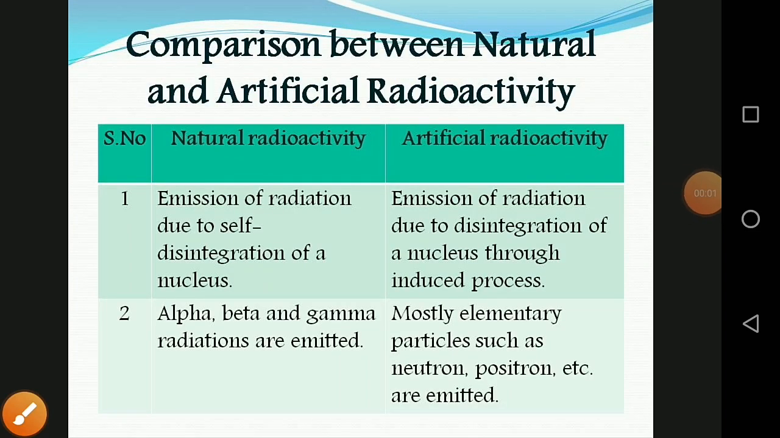The next one is the comparison between natural and artificial radioactivity. First one is the emission of radiation due to self disintegration of the nucleus. Naturally, the nucleus can disintegrate by itself. But artificial is the emission of radiation due to disintegration of a nucleus through an induced process. Naturally, alpha, beta, and gamma radiations are emitted. But in artificial radioactivity, mostly elementary particles such as neutrons, positrons, mesons, etc., are emitted.